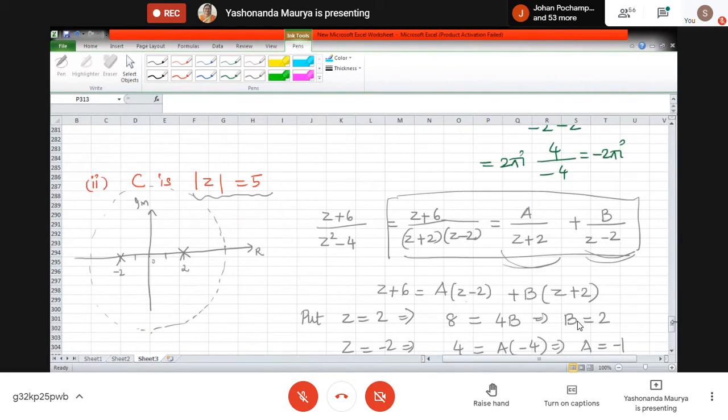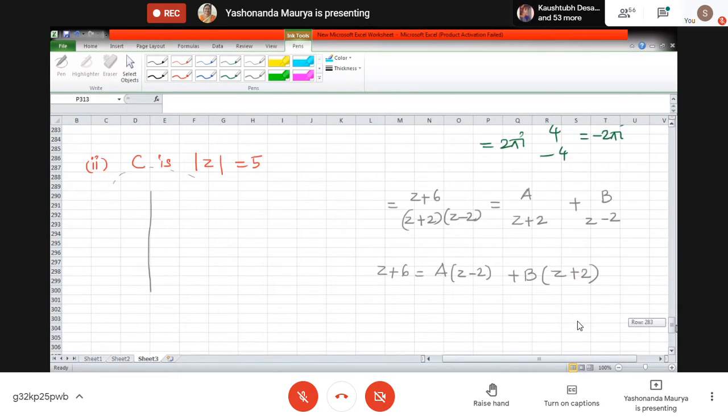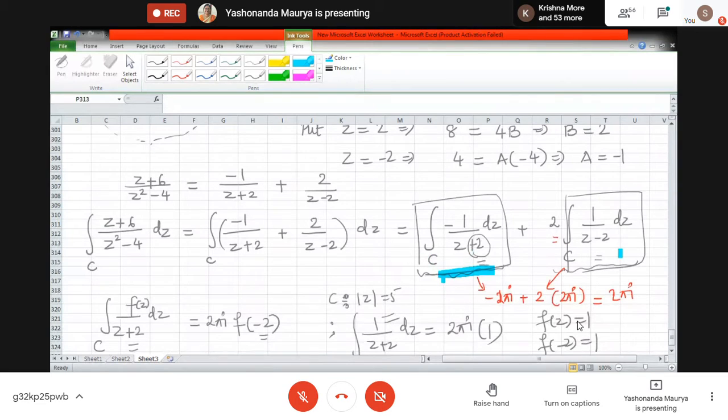After getting the partial fractions, we are now getting these expressions. So how do we simplify them? Again we need to identify, as we are applying the Cauchy integral formula, what our f of z is. So 2 pi i times f of z0 will give the answer to each of these integrals separately. Substitute over there to get the answer.